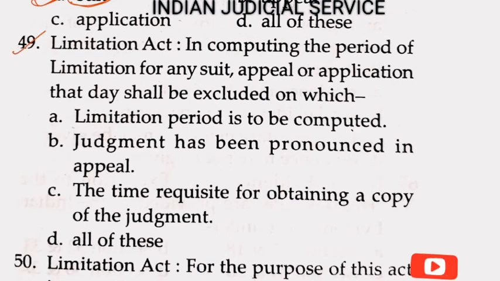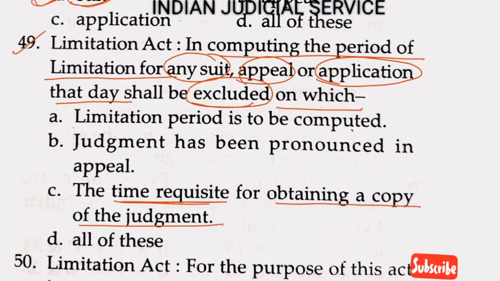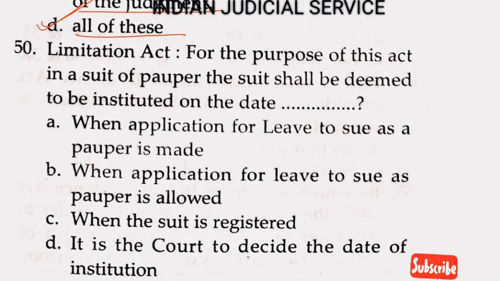Now question number 49. Under the Limitation Act, in computing the period of limitation for any suit, appeal or application, which of the following shall be excluded? This is very important. Option A, the limitation period is to be computed. Option B, the judgment has been pronounced in appeal. Option C, the time requisite for obtaining a copy of the judgment. And option D, all of these. So the answer is option D. Now question number 50.